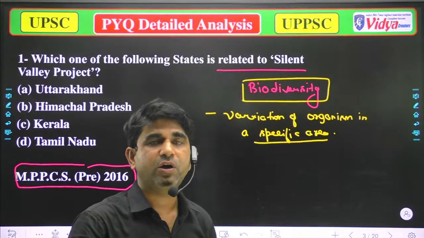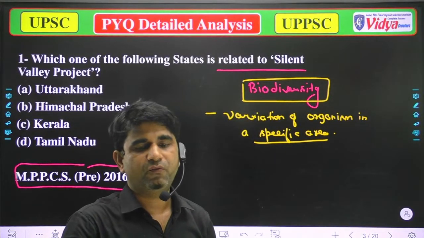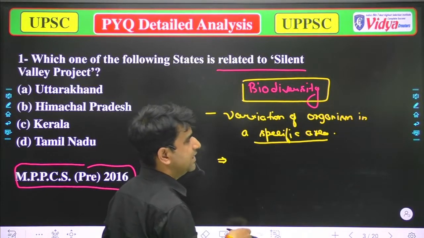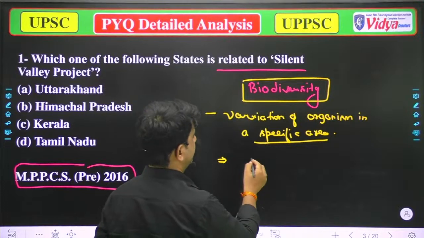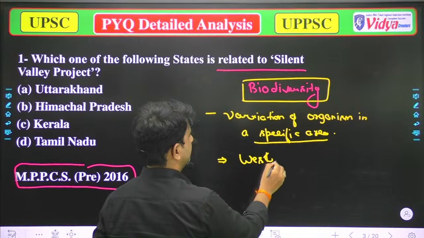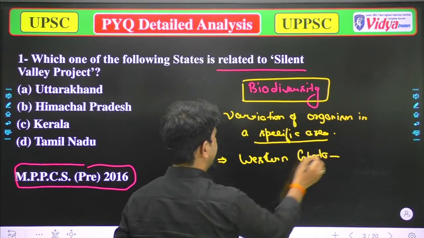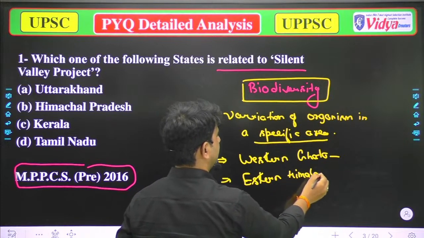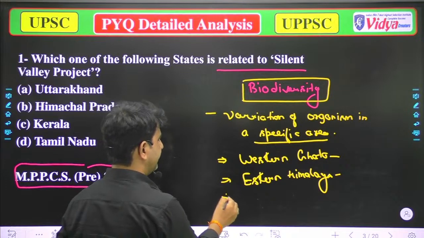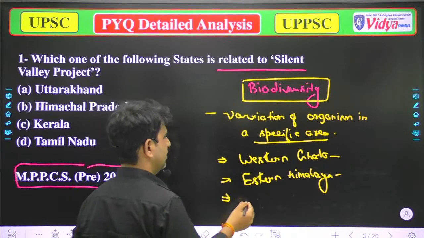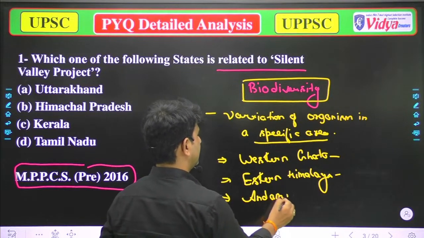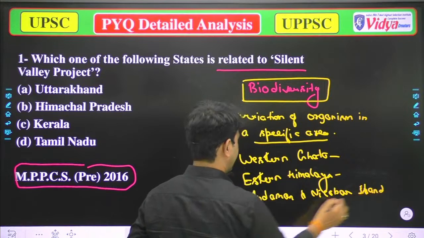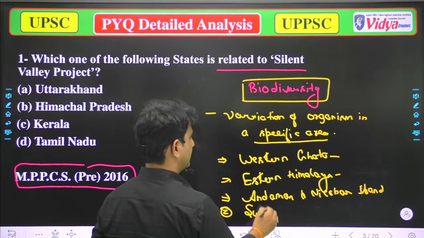And if someone asks you, what are the most biodiverse areas in India, then you can say, in India, some areas are most biodiverse, and these are Western Ghats, then Eastern Himalayas, then Andaman and Nicobar Islands, and the last one is the area near Sundaland.